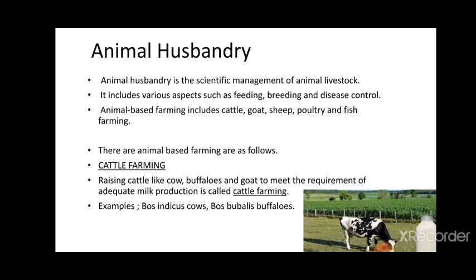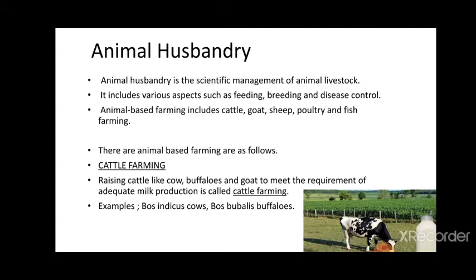Animal husbandry is necessary because population and living standards increase, so the demand for milk, egg, and meat is also required. Animal-based farming includes cattle, goat, sheep, poultry, and fish farming. The animal-based farming types are as follows. First is cattle farming.